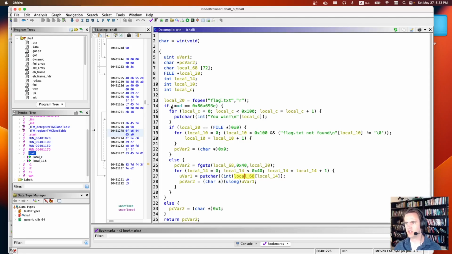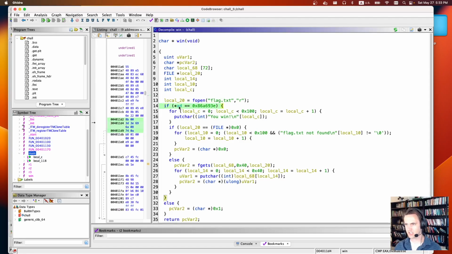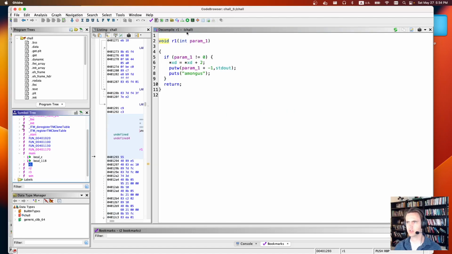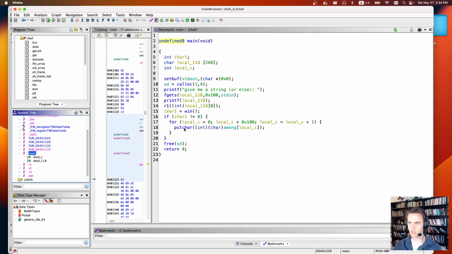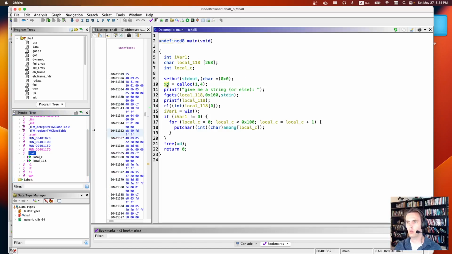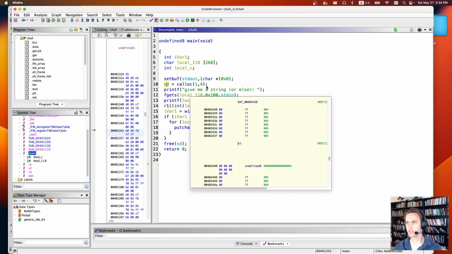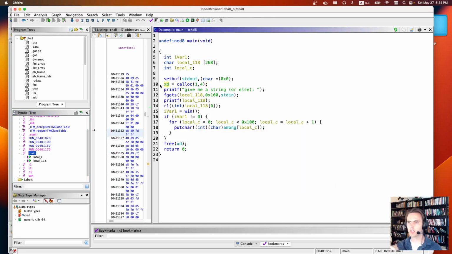Like I said, we need this condition to be true. So this global variable xd has to be equal to this. And there was one other thing. At some point it calls that R1 function I already showed, and it's modifying this xd variable, adding 2 to the value. So since we have printf, and it's not a position independent executable binary, we know where this address is stored, which makes this nice and simple. Because of that, we can use printf to write a value to this.